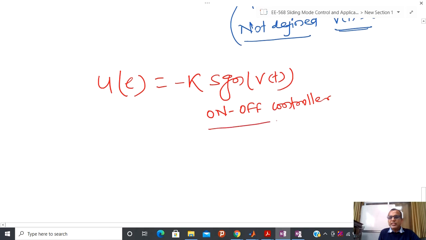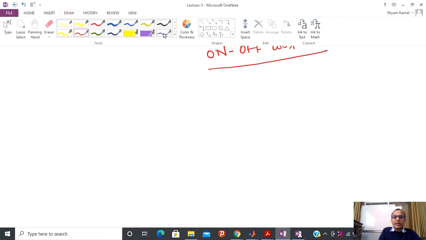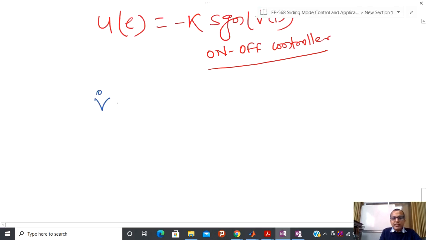Now try to see the behavior of the system in the presence of this controller. So again I am going to recall the same system, U, V, here basically not E, here I have V, and after that I have dt. So the feedforward control I have already designed, so now I am just concerned with the feedback, and in place of feedback now I am going to substitute the on-off controller.